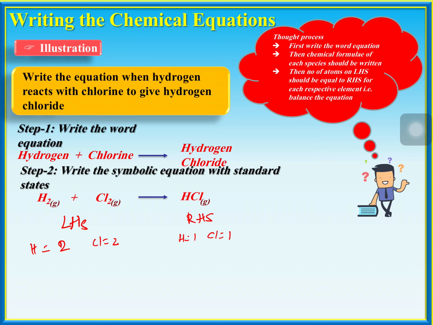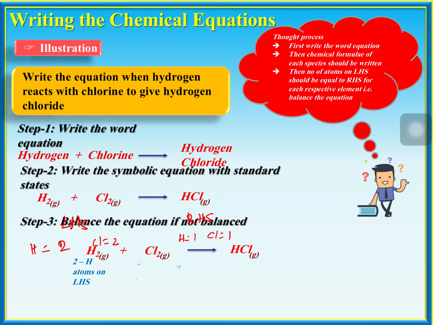So what is a balanced equation? The number of atoms of each element on the left hand side should be equal to the number of atoms of each element on the right hand side. The number of atoms of each element on the LHS should be equal to the number of atoms of each element on the RHS. That is called a balanced equation. So simply balance the equation.